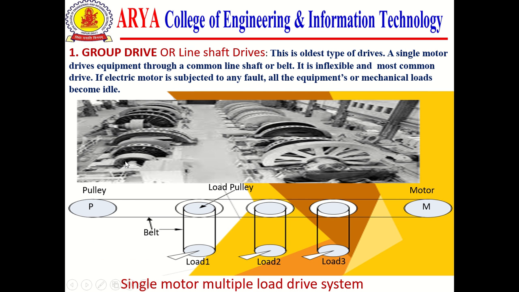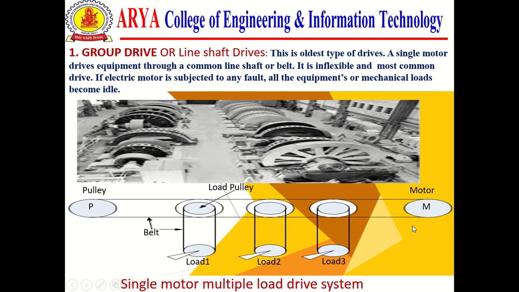Here you can see a single motor, multiple load drive. This is the historical background picture, and it represents group drives. In this arrangement, this is a single motor which drives load 1, load 2, load 3 with the help of a pulley and belt.